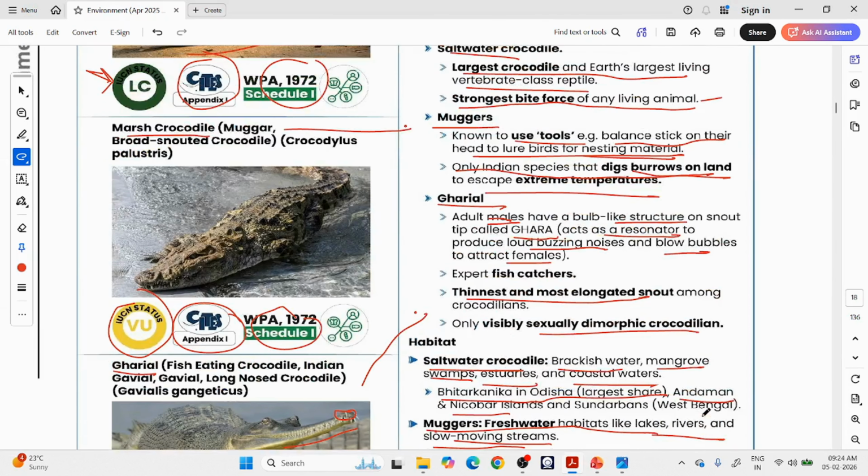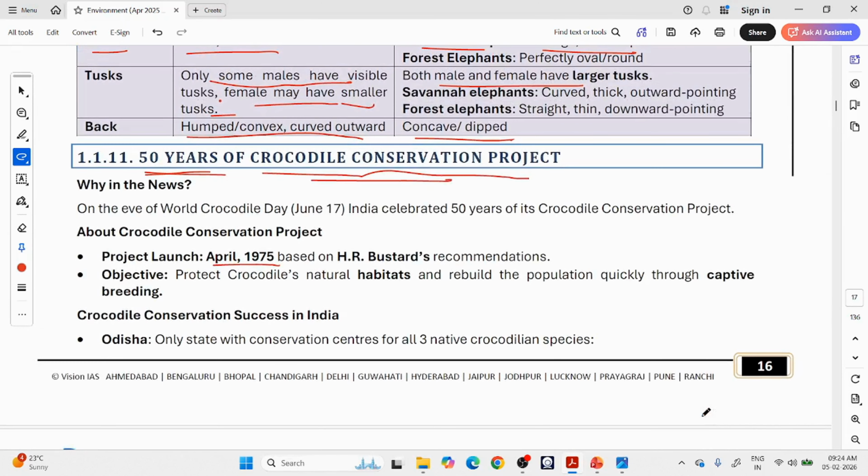So this is about the various crocodile species of India. Now what is the news? June 17 is celebrated as World Crocodile Day, and India celebrated 50 years of the crocodile conservation project. It was launched in 1975. The objective is to protect crocodiles' natural habitats, and we are protecting them and rebuilding the population through captive breeding.